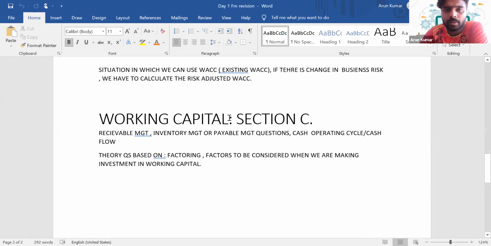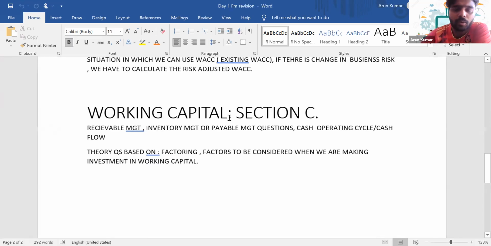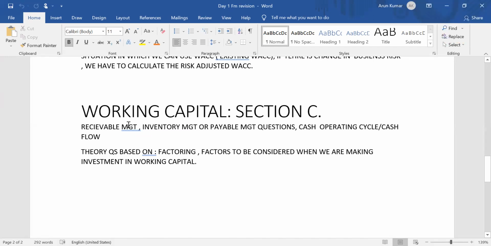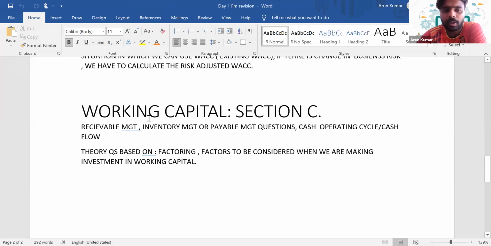Okay. So in the last day, we have discussed working capital. These are the main important questions that can be tested from working capital: the receivable management question, the inventory management, the payable management questions, the cash operating cycle, and the cash flow. We have to prepare the cash flow, we have to forecast the cash flow. And there can be theory-based questions as well.